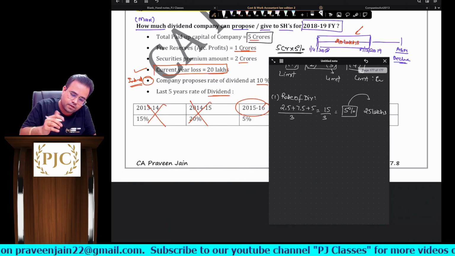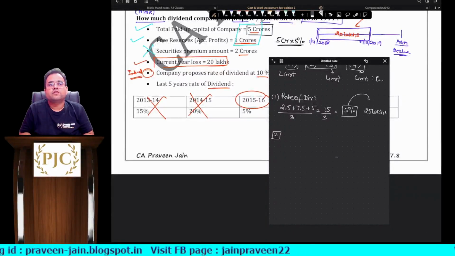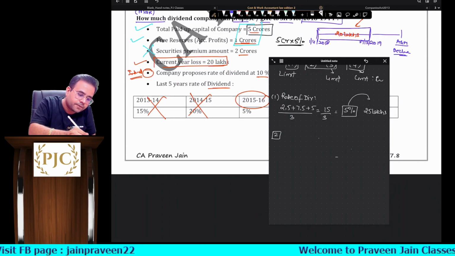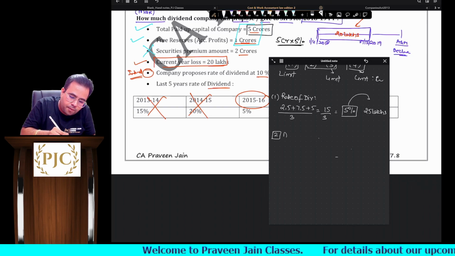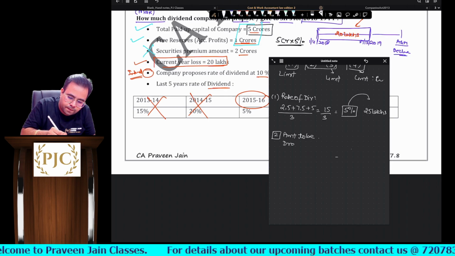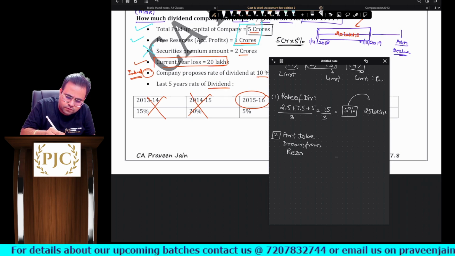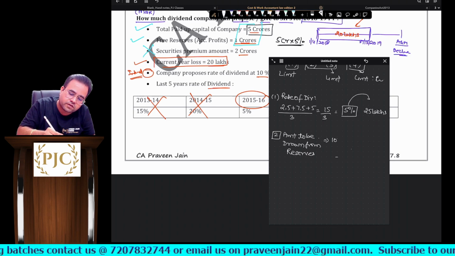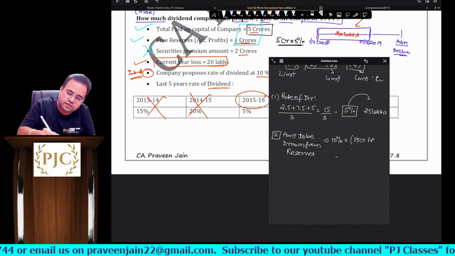Very good. Now let us see the second. The second sub rule was talking about the amount which you can draw from the reserves. It did specify some limit, sir. How much can you draw? 10% of paid up share capital plus free reserves.